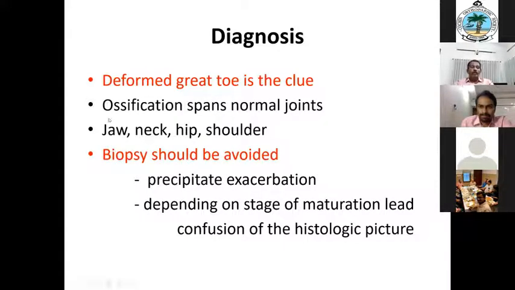And once you get the diagnosis, it is better to avoid a biopsy, because in the active form, when you do a biopsy, it will look like a malignancy, with increased mitosis and all these things. So the report will come as osteosarcoma. That is why the importance of just knowing such a condition is there.